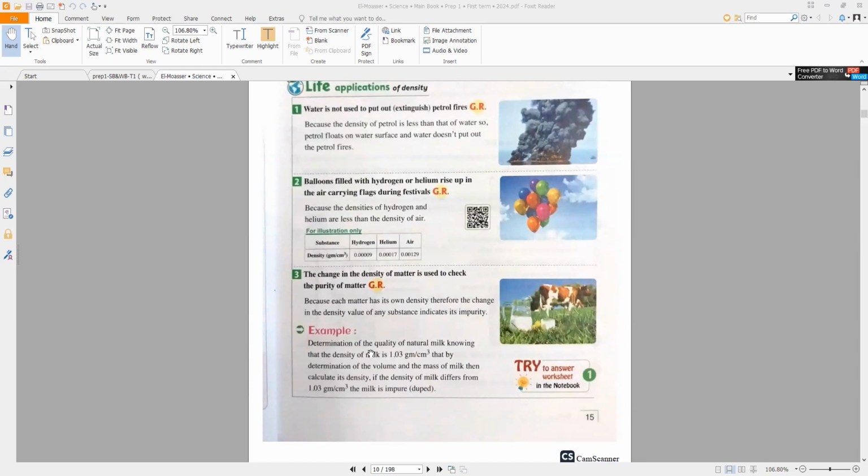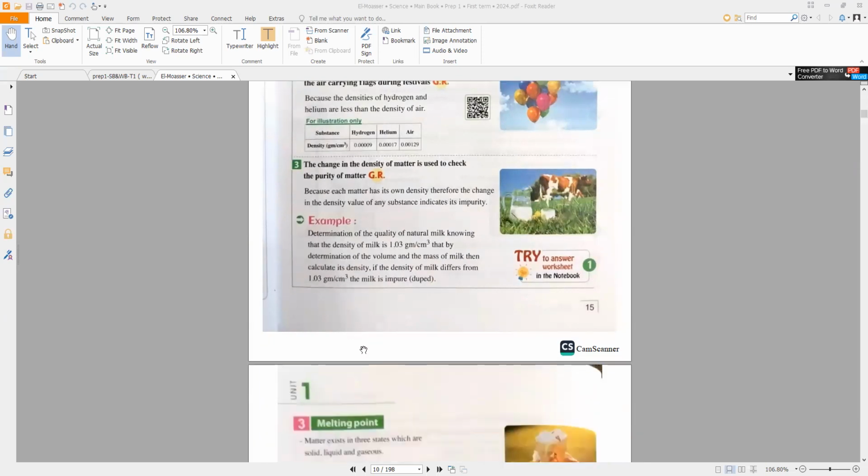If its density is 1.03, it's pure. If its density isn't 1.03 gram per cubic centimeter, this milk is impure. So the change in the density of matter is used to check the purity of matter, because each matter has its own density. Therefore, the change in the density value of any substance indicates its impurity.